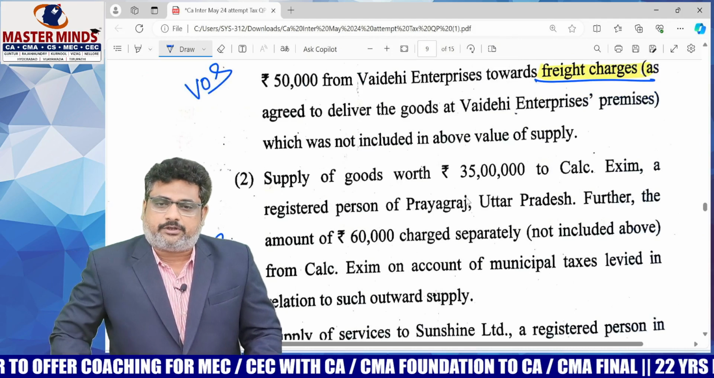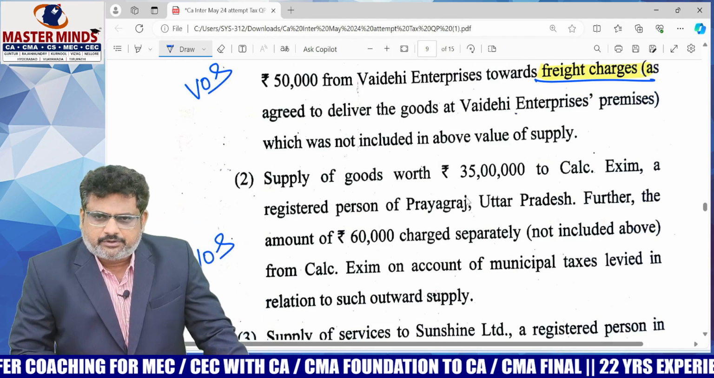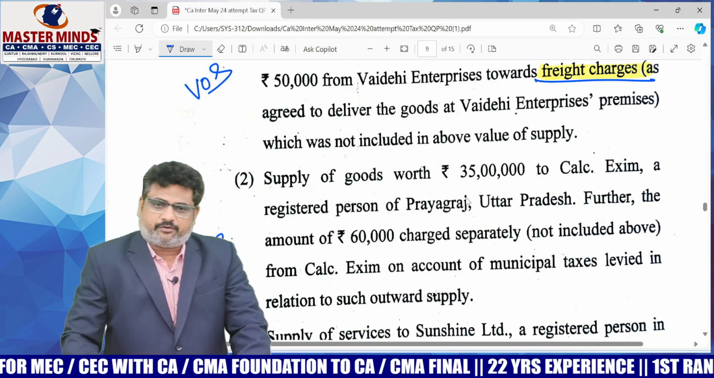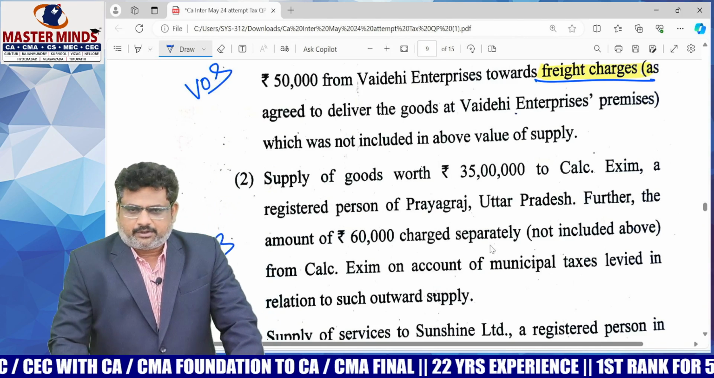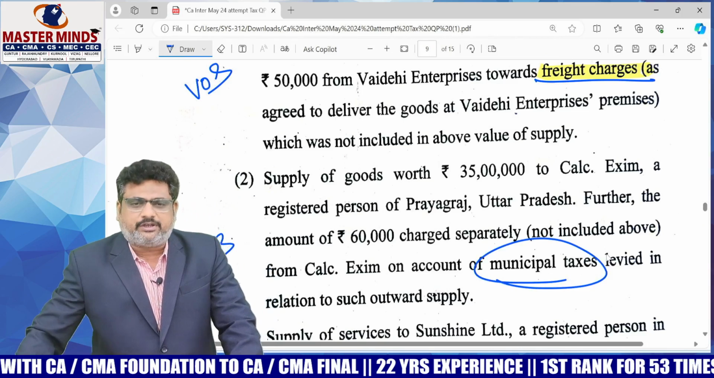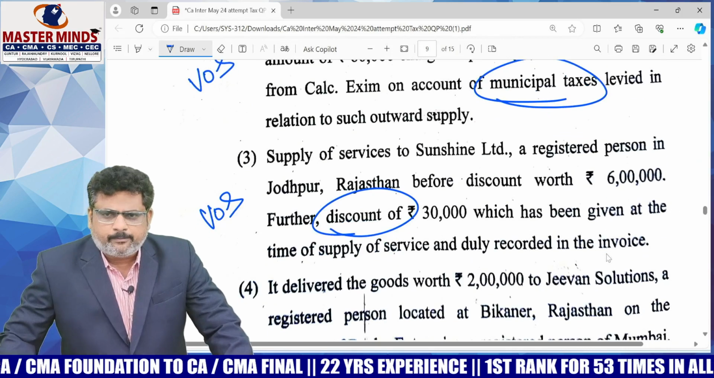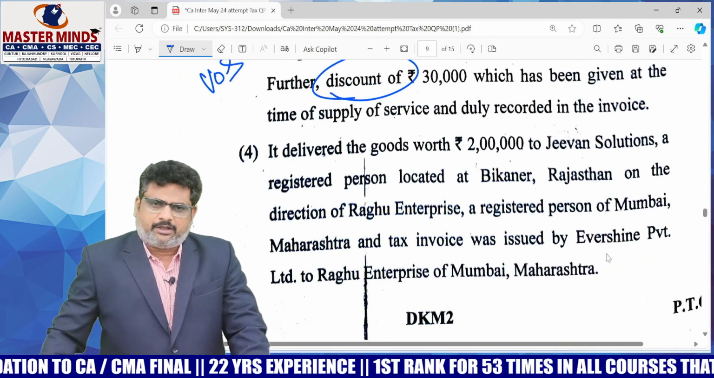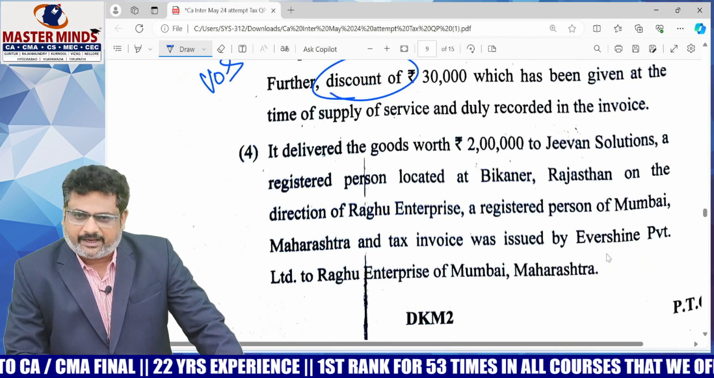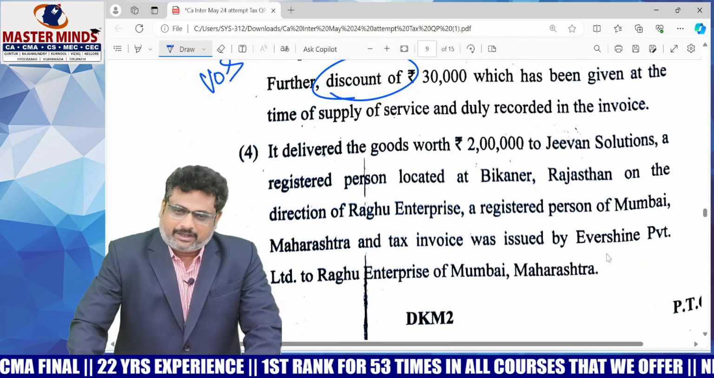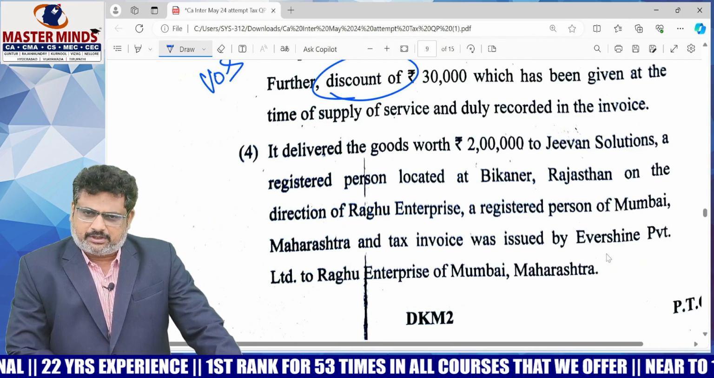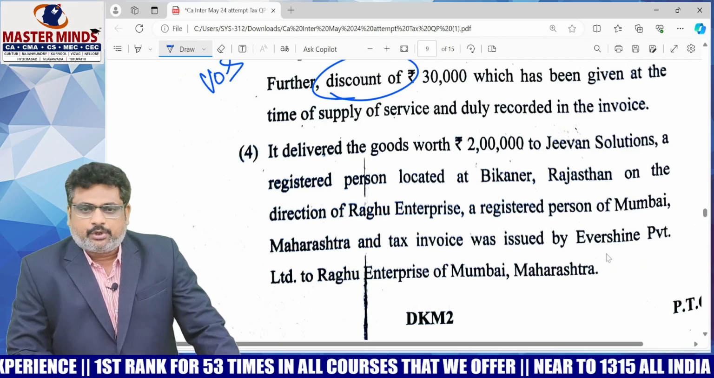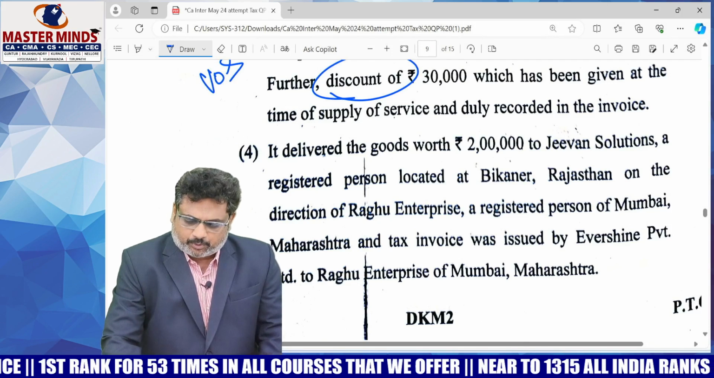Here, supply of goods worth 35 lakhs to CALS Exam, a registered person of Prayagraj, Uttar Pradesh. Further, an amount of 60,000 is charged separately on account of municipal taxes. This is also inclusions, section 15 subsection 2, and discount, section 15 subsection 3. And the fourth one: we delivered goods worth 2 lakhs to Jeevan Solutions, a registered person located in Rajasthan, on the direction of Raghu Enterprise. Maharashtra tax invoice is issued to Raghu Enterprise. It is a bill to ship to model.